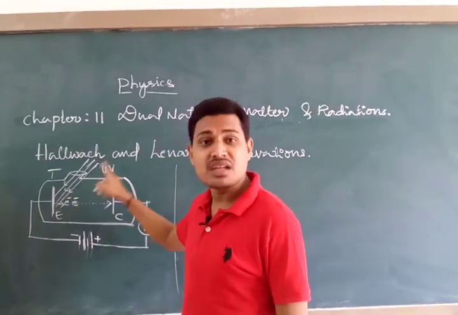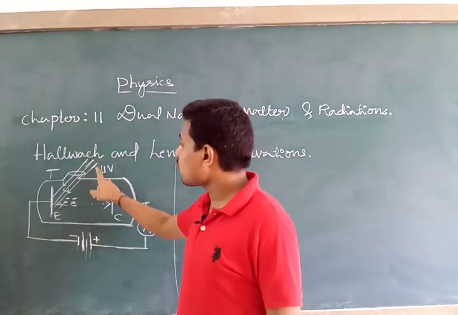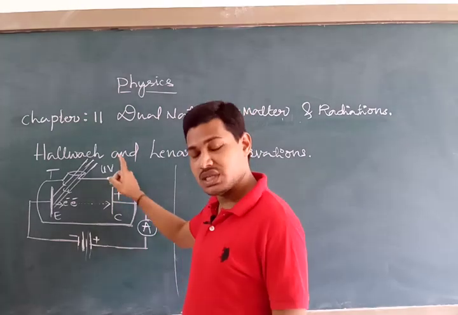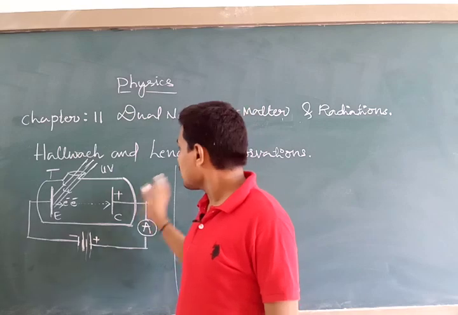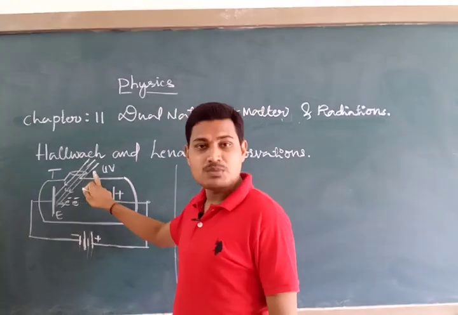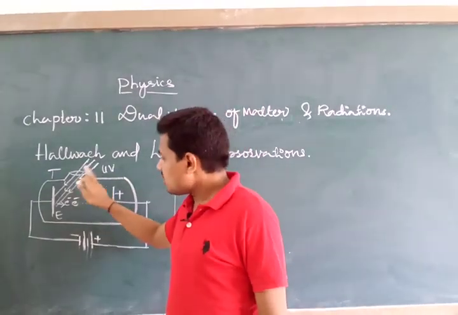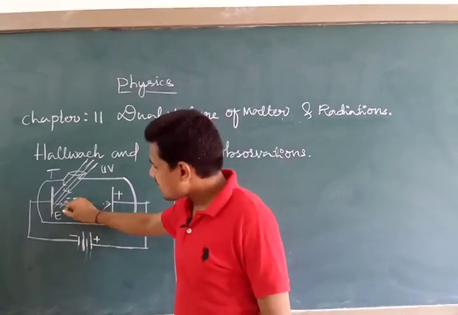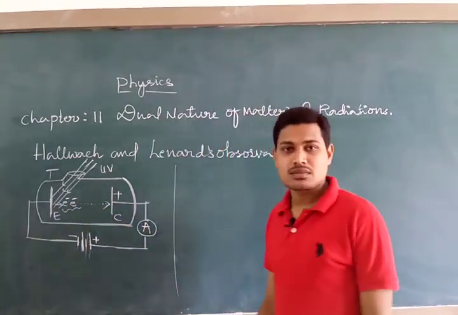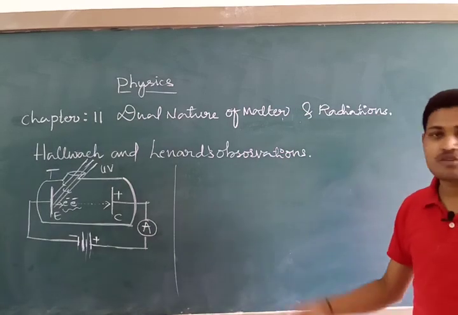What are the different materials which eject only for UV or visible, that we shall discuss in the next step. But now here, Hallwachs observed that when we incident a radiation on the surface of a metal, why will negatively charged particles emit? Why can't we have an emission of positive particles?